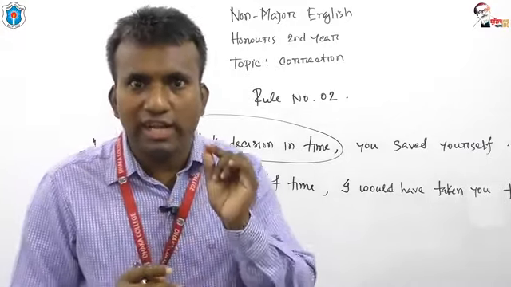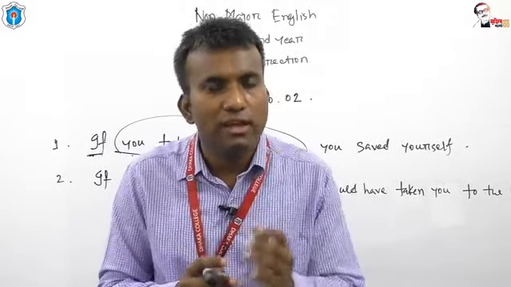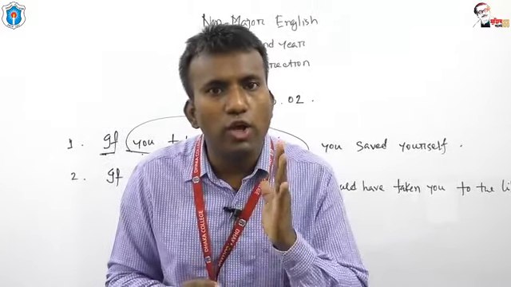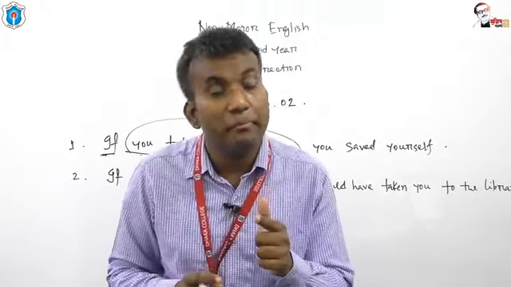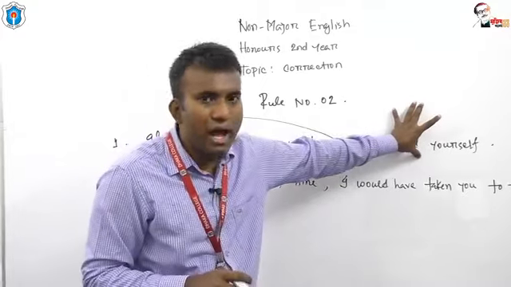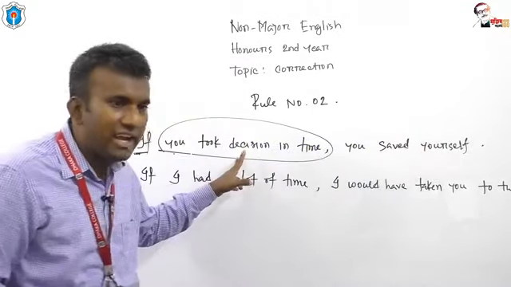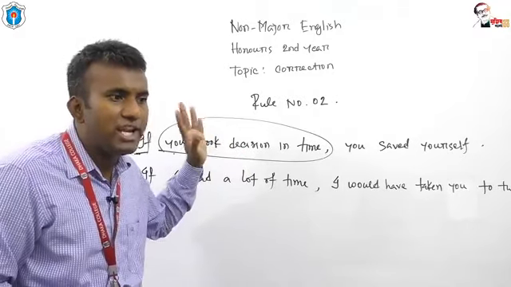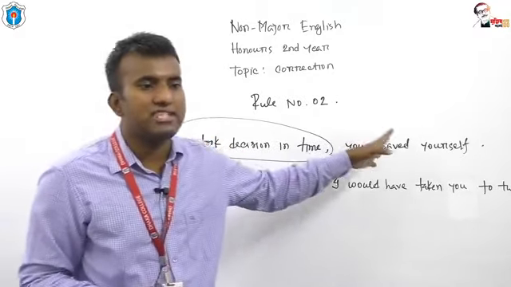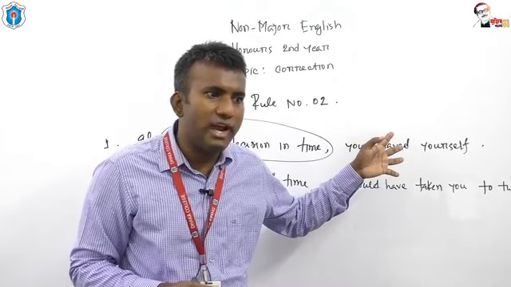Past conditional tense has a certain structure: subject, then auxiliary verb, would or could or might, then the base form of the verb. So I should use past conditional here. Past indefinite tense has a relationship with past conditional. So what should be the answer? The students, write in the comment box.